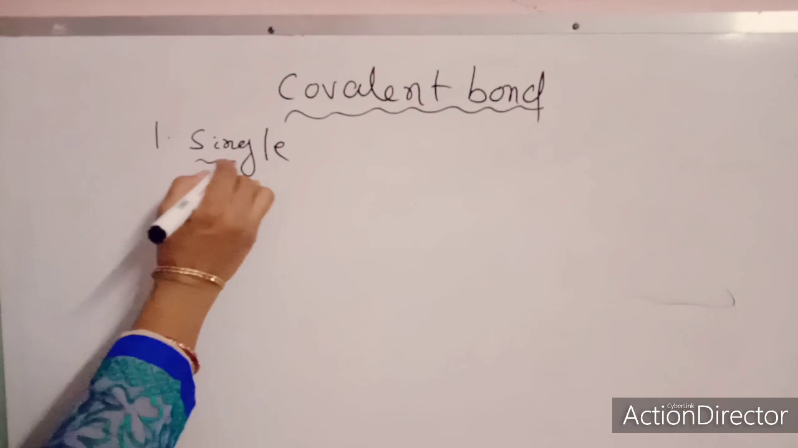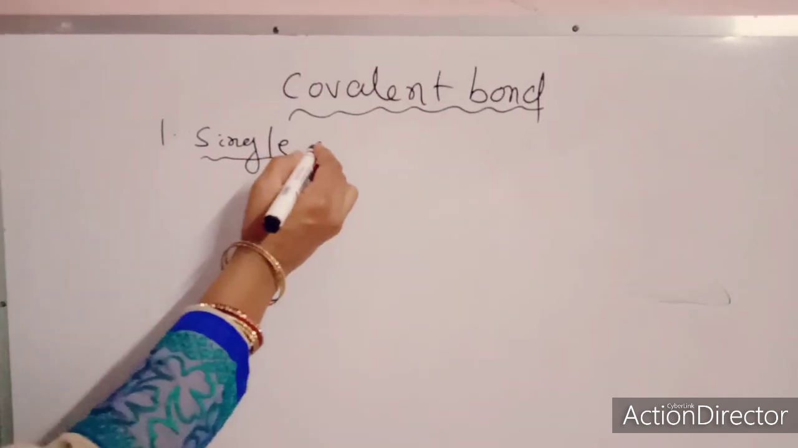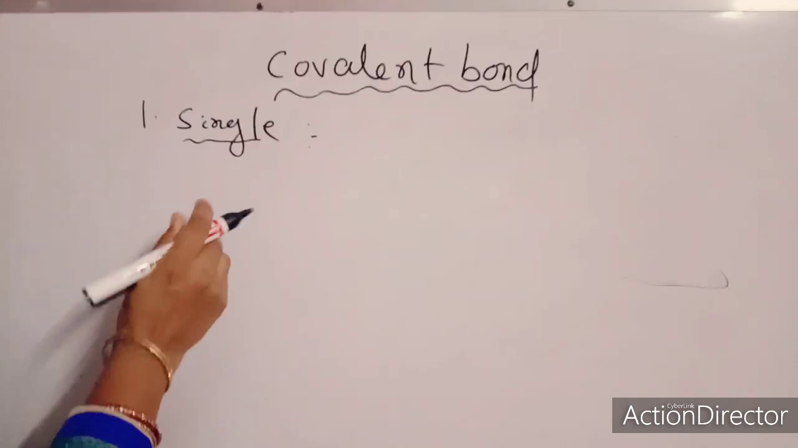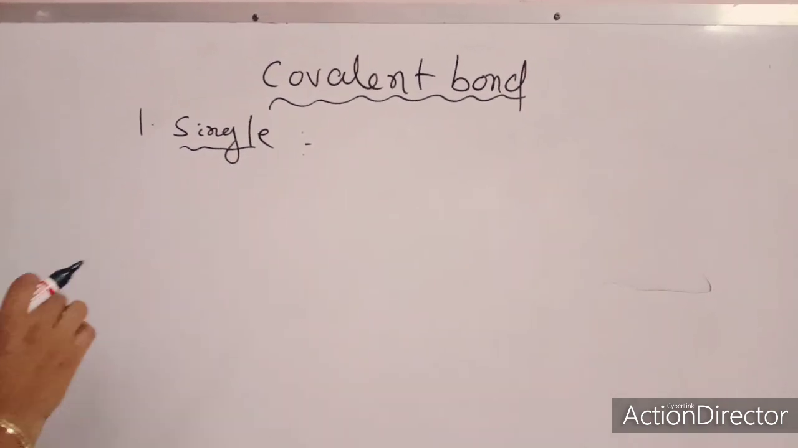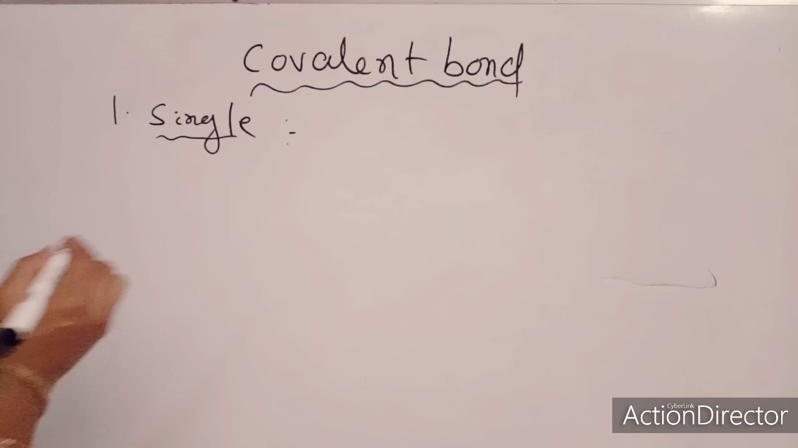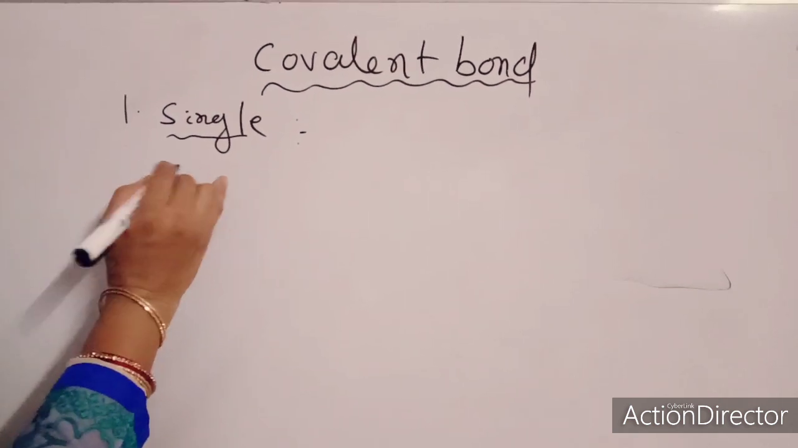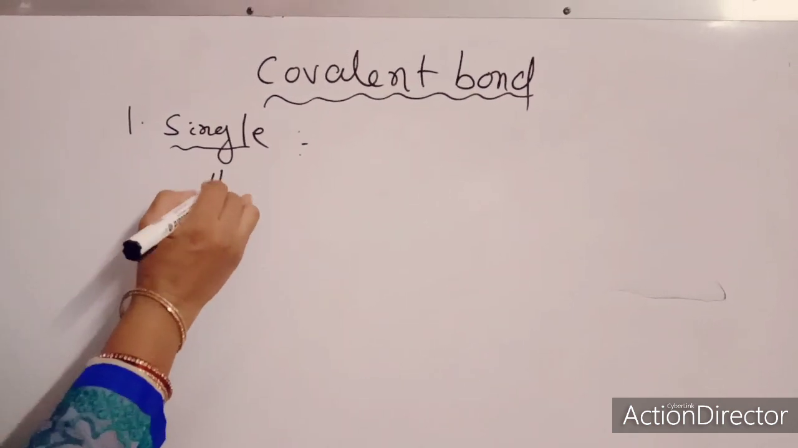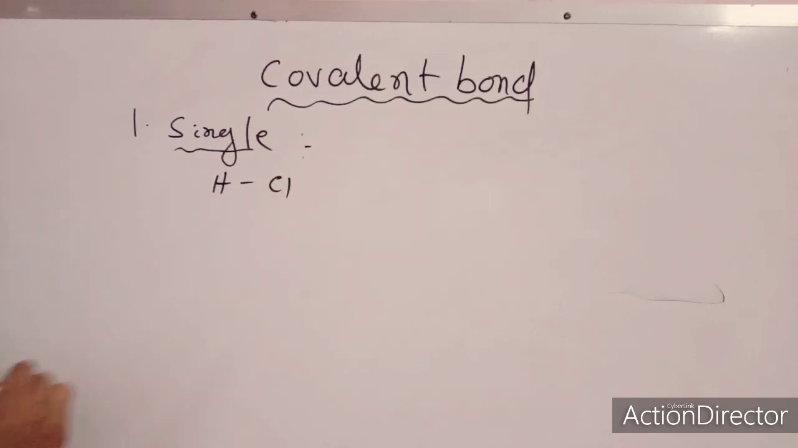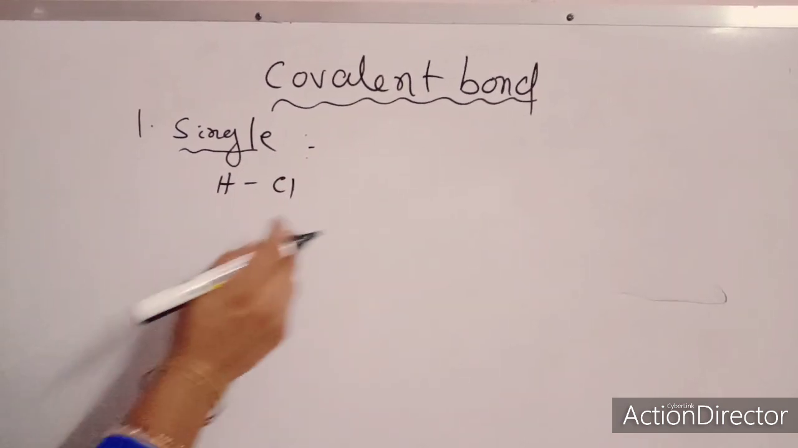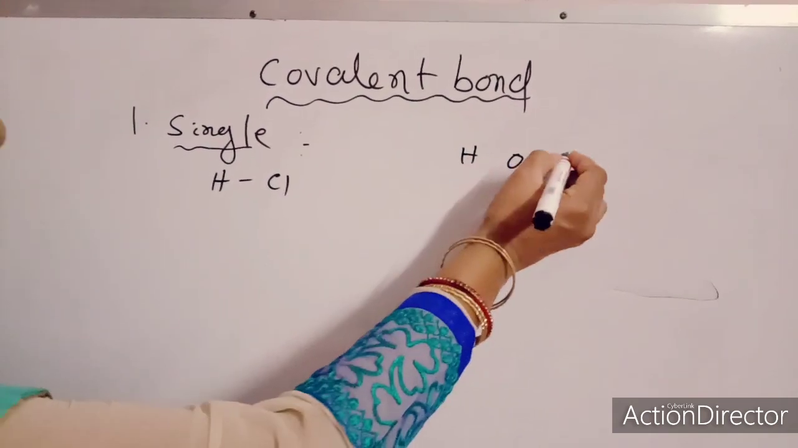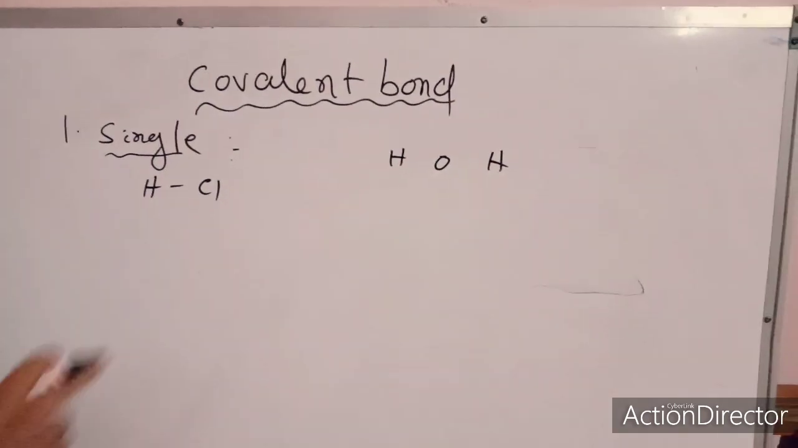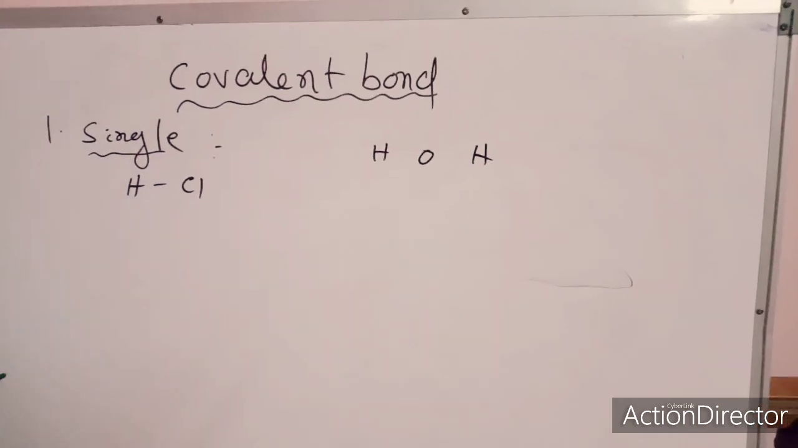First one, single covalent bond. Single covalent bond happens when each participating element's atoms share one electron. So two cases I am taking. First one is your hydrogen and chlorine. This is a single covalent bond. Again, hydrogen and oxygen. These two are having single covalent bonds.